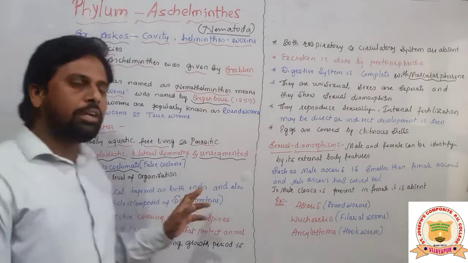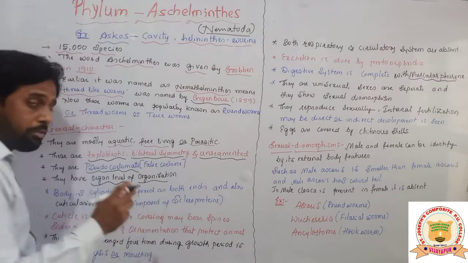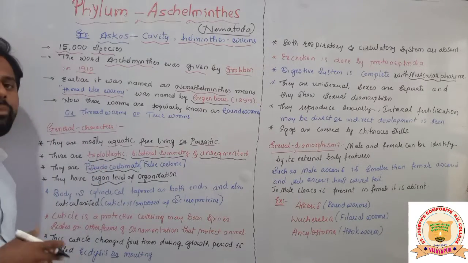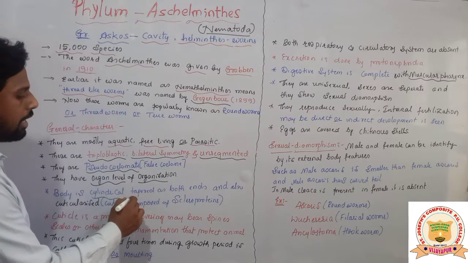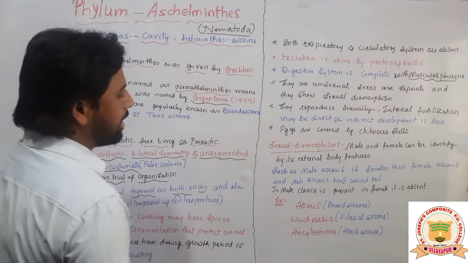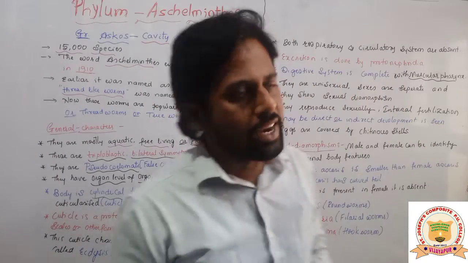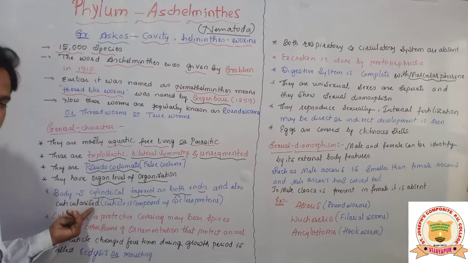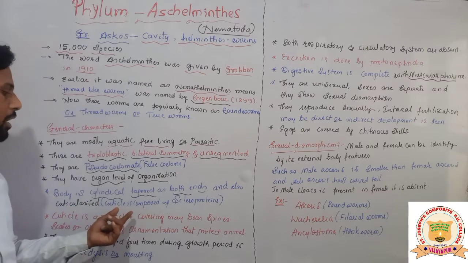They have an organ level of organization. Basically their body is made up of a number of organs, and some of the functions are performed by the organs themselves. The body is cylindrical, tapered at both ends. Tapered means blunt ends, as we can see from both ends. And the body is surrounded by cuticle. Cuticularized means what here, students?